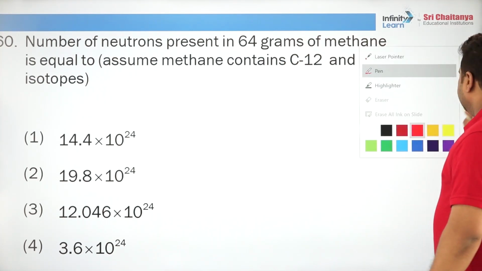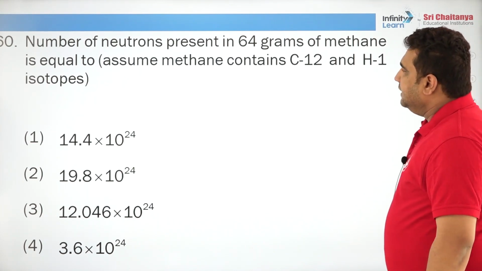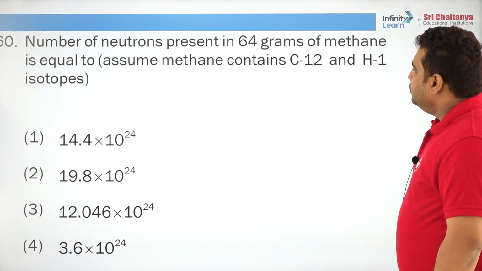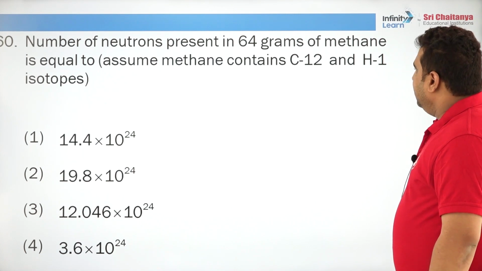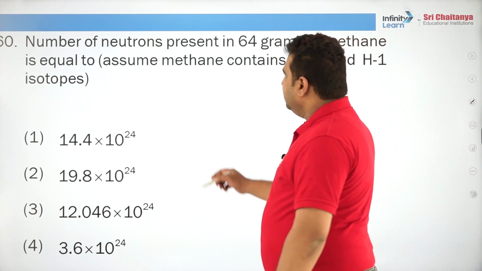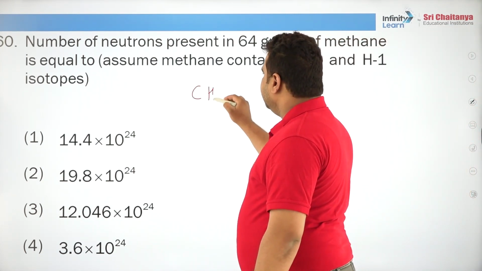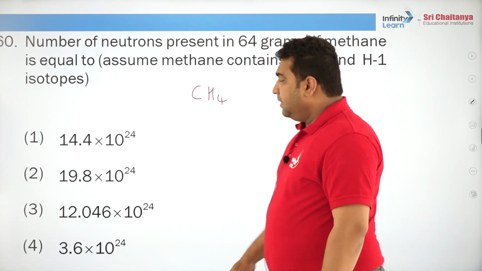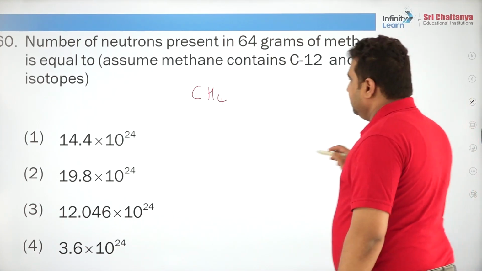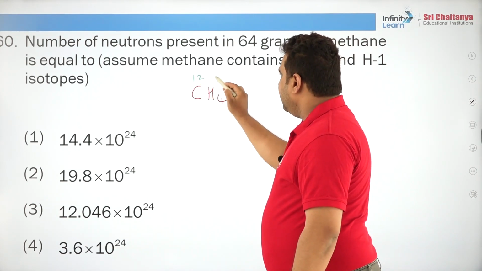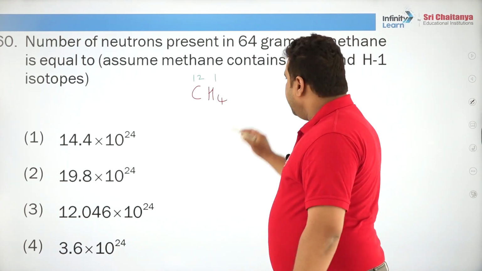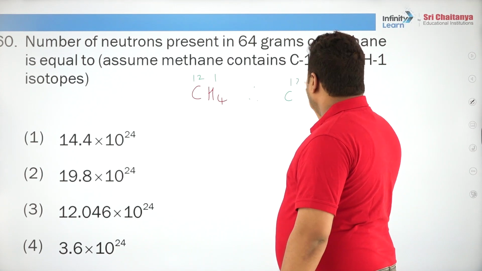Number of neutrons present in 64 grams of methane is equal to, assume that methane contains C12. So, dear students, he is saying that methane is there, and methane obviously contains C12 carbon and hydrogen.